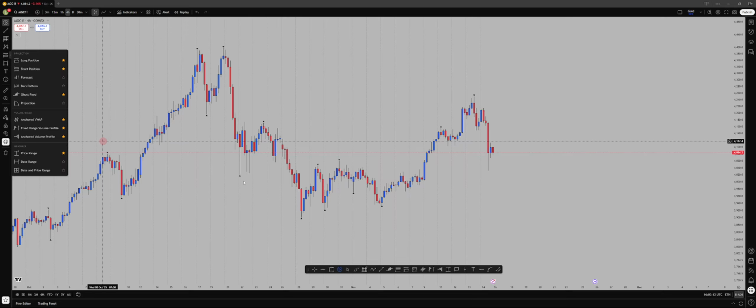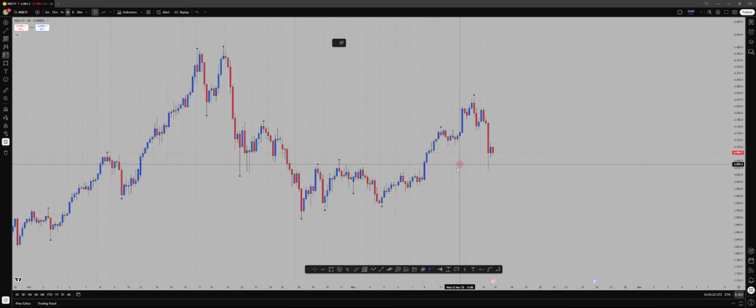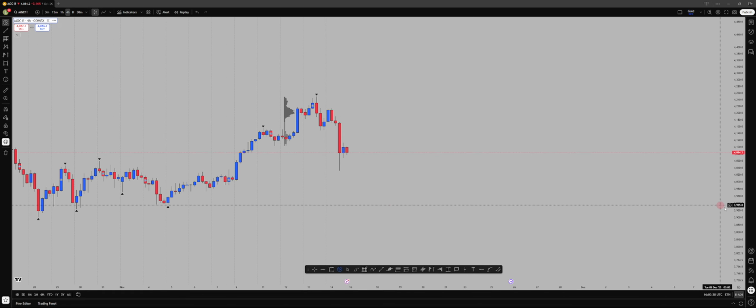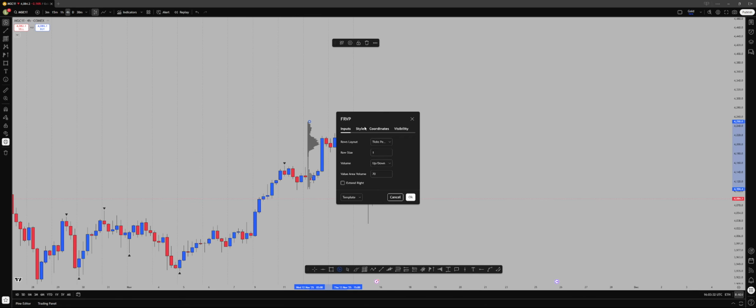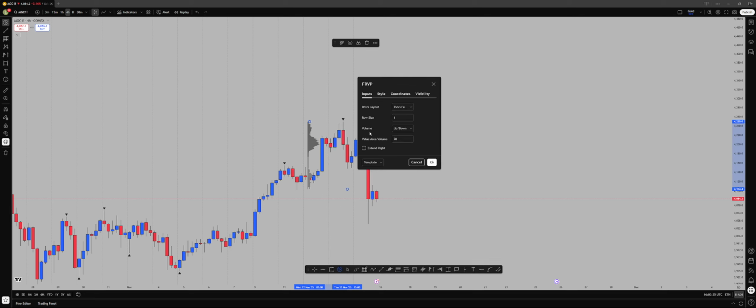Now when, for instance, you pick the visible range, or let's do the fixed range, which in this case is over here. If I plot it from this low to this high, it's going to show me the profile, of course. And then when you double click on it, you're going to see the settings.